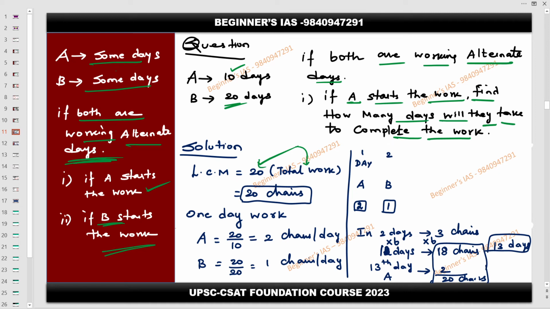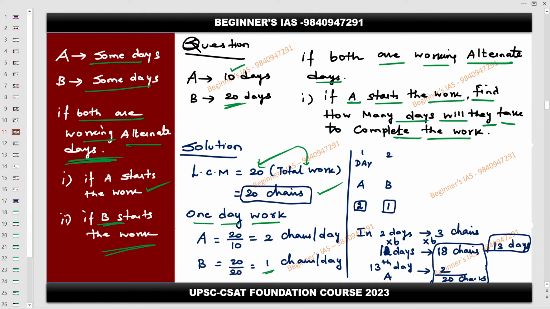So that 20 is going to be the total work needed to be completed, which means always try to assign the work as some object. So you need to make 20 chars, then just calculate the 1 day work. The 1 day work is the total work divided by the number of days taken by A, that is 10. Therefore the 0 gets cancelled, then 2 chars per day, and B takes 1 char per day. So now with this you have to move on.